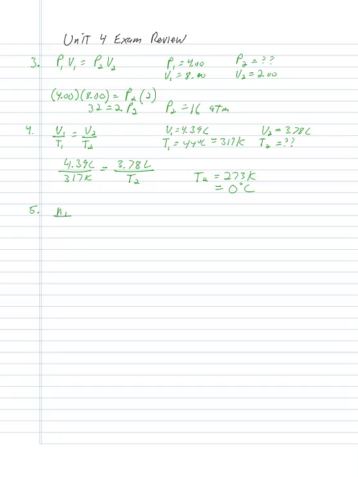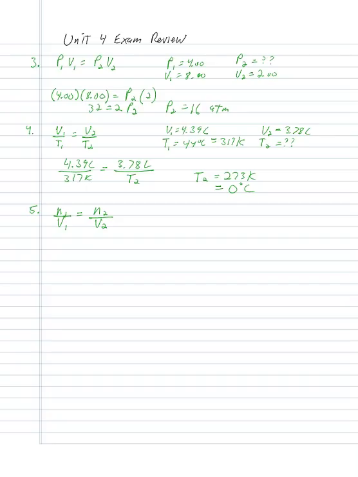So Avogadro's law just gives us a relationship between volume and the number of moles, and it looks a lot like some of the other laws we did, where if pressure and temperature are held constant, then we have the relationship of N1 over V1 is equal to N2 over V2. Basically, if you increase the number of moles of gas, then you have to increase the volume to keep pressure and temperature the same as well.